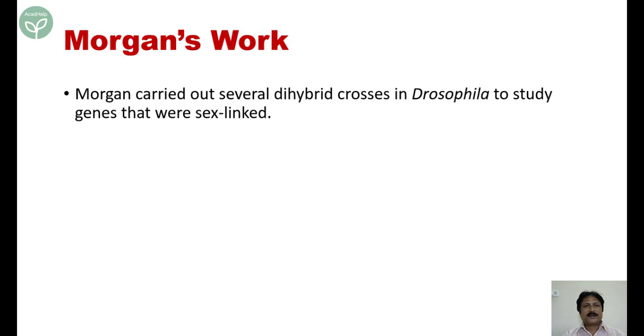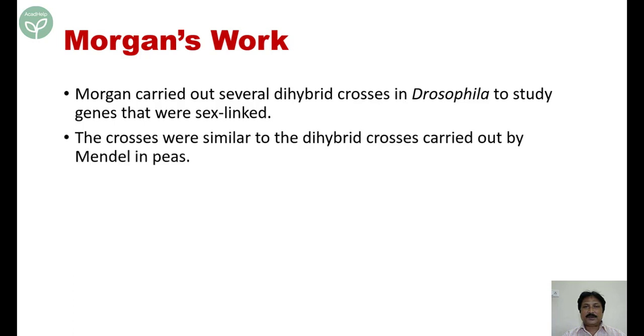Morgan carried out several dihybrid crosses in Drosophila to study that genes were sex-linked. Here we are coming to a new term, that is sex-linked, which means linked to the X chromosome. Mendel's finding differed from Morgan's finding. The basic reason is Mendel's work was on autosomes, Morgan's work was on sex chromosome.